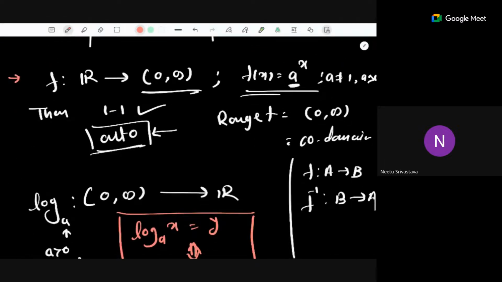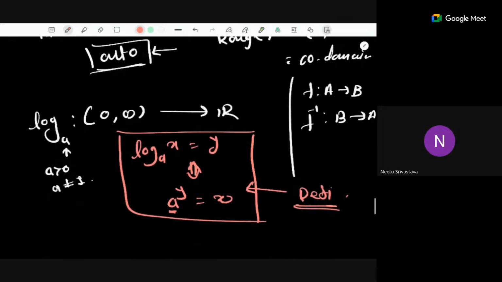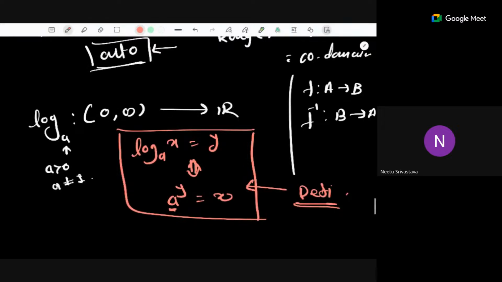So I'll repeat the story. The story is we have an exponential function. That function is originally not onto if you consider the real numbers as your codomain. But if we shrink our codomain to 0 to infinity, it becomes onto, and it is one-one and onto both. So that's why it's a bijective function, and that's why we can define an inverse. So for the inverse, I'm saying log base a, another type of function, from the open interval 0 to infinity to the real numbers, is the inverse of this function. We can define it as log base a of x is equal to y if and only if a to the power y is equal to x.